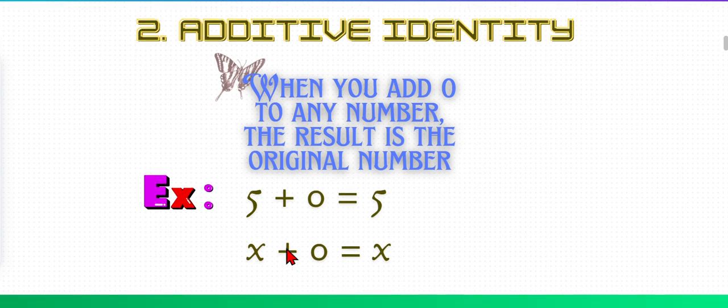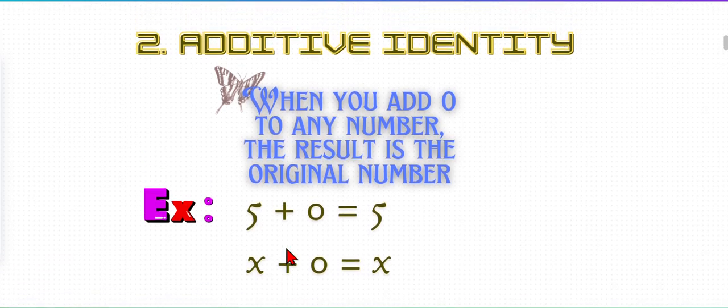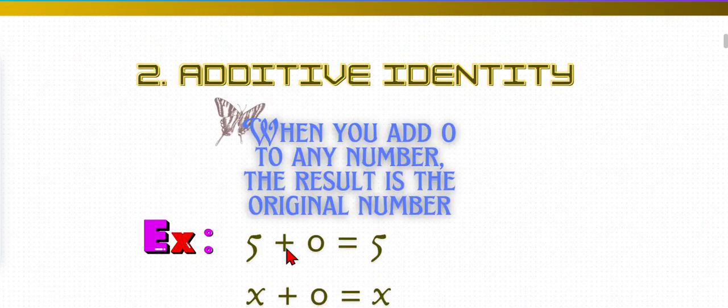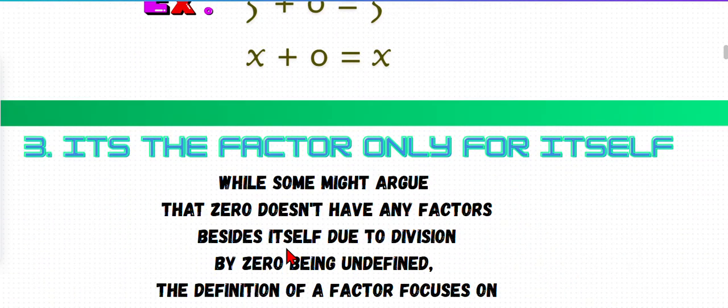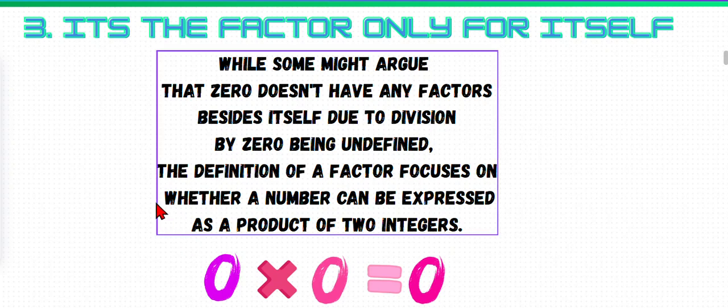That makes sense. Now this makes 0 a special number still. Now let's go to the third one.